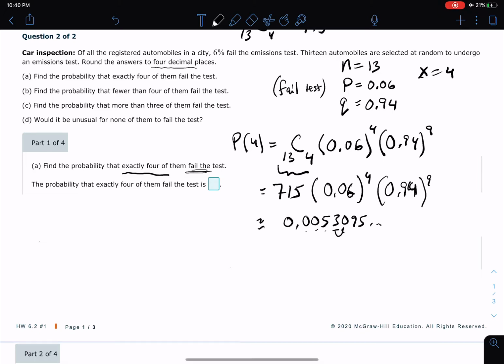Look at that digit to the right. Yep, it is smaller than 5. So we end up with, rounded, 0.0053. And that's the probability that we're going to get exactly 4 of them, those 4 of the 13 cars, to fail the test. And that's not very likely, right? No, not very likely.